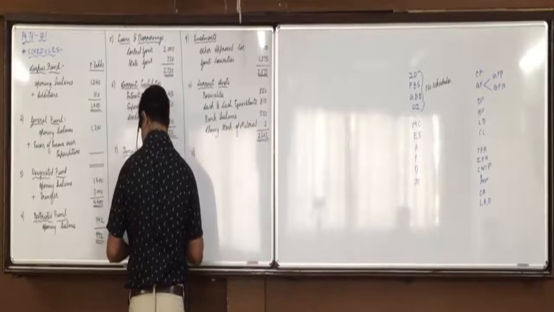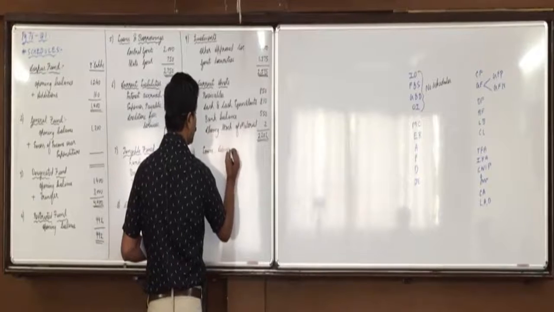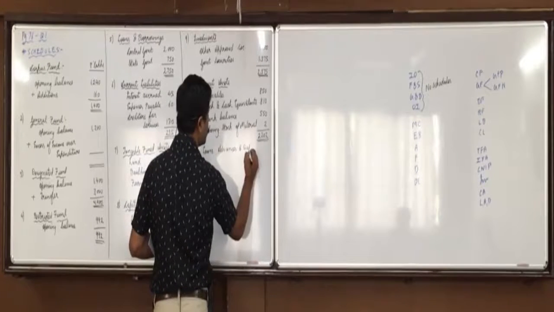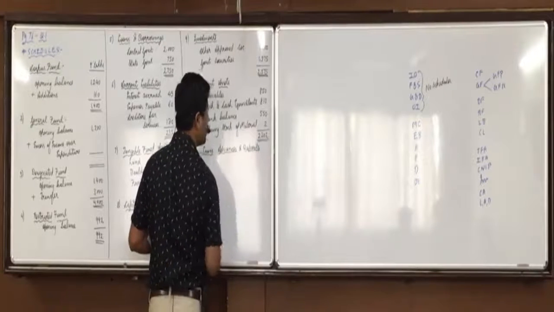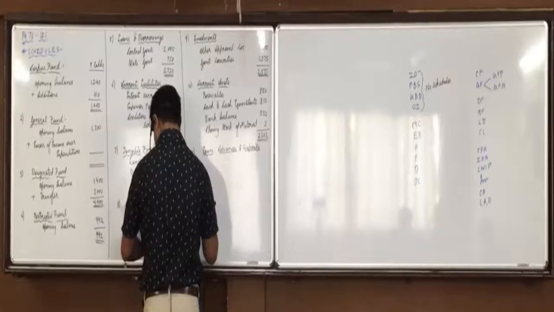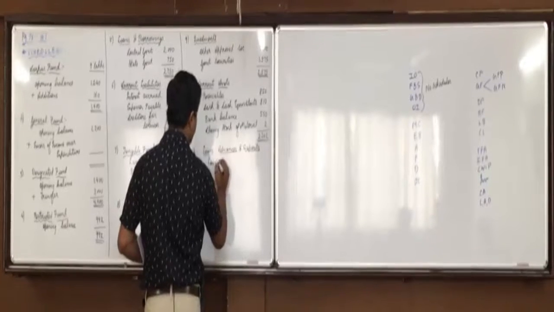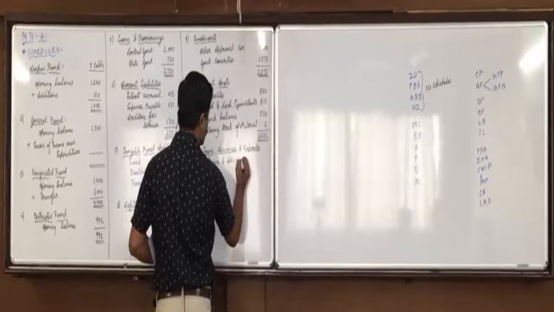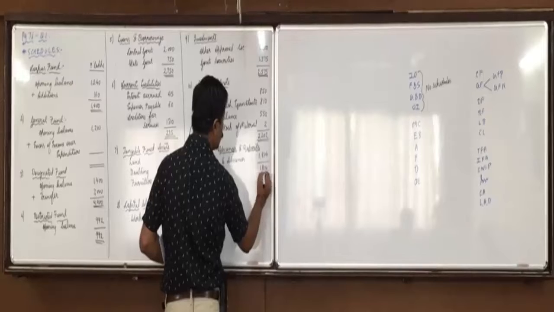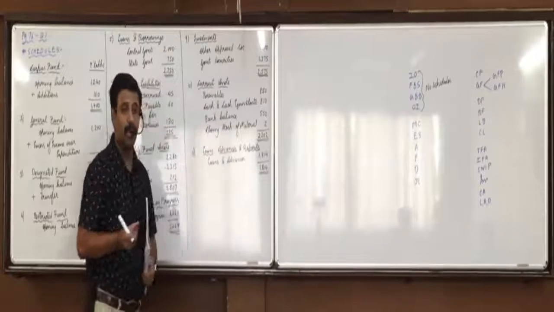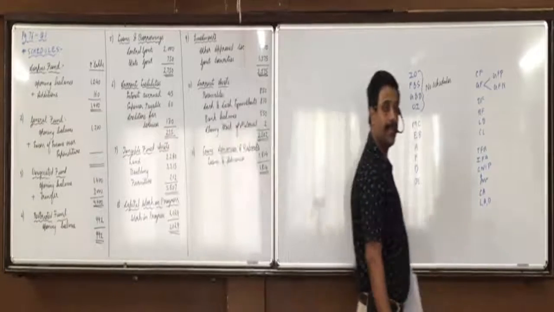Then after current assets, we have loans, advances, and deposits. Loans and advances 1814. Only one item, so the total is also 1814. So all stages of the balance sheet are done. Okay? Is everyone clear with this?